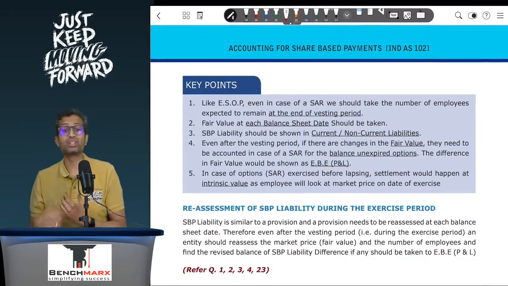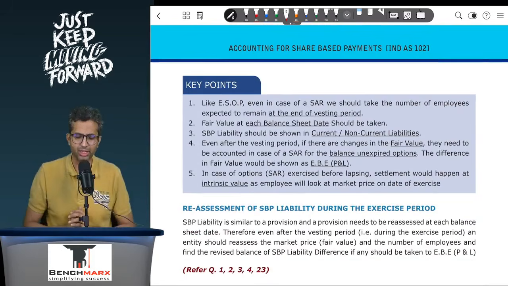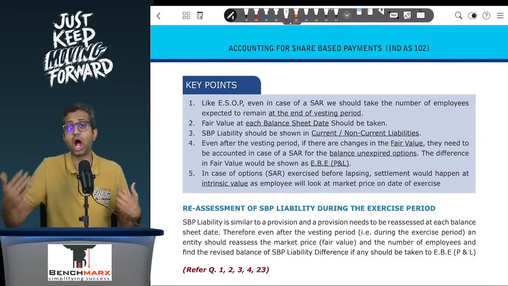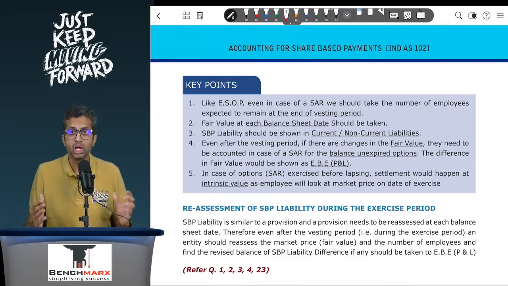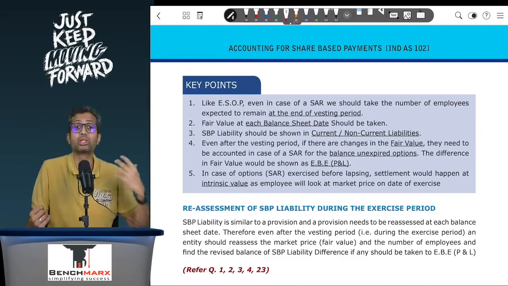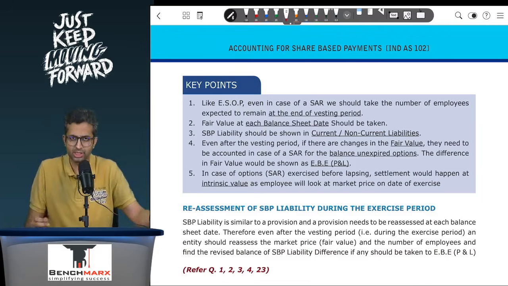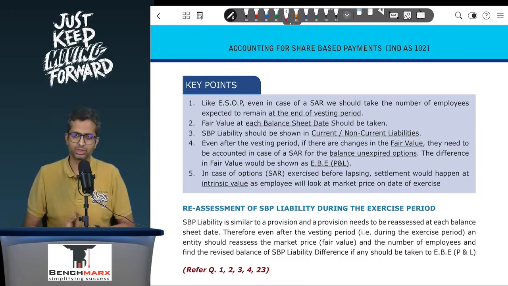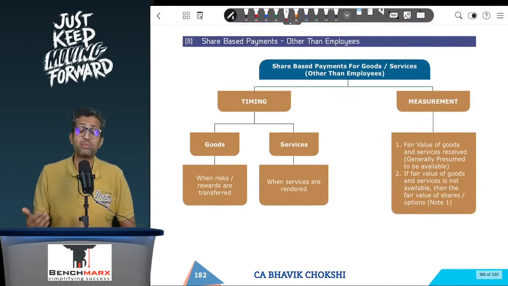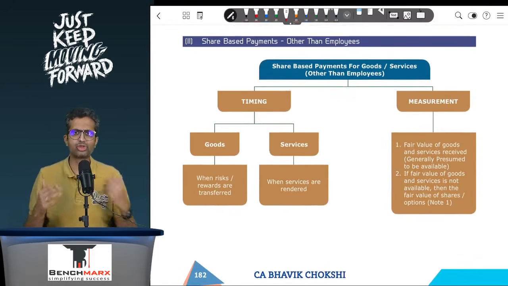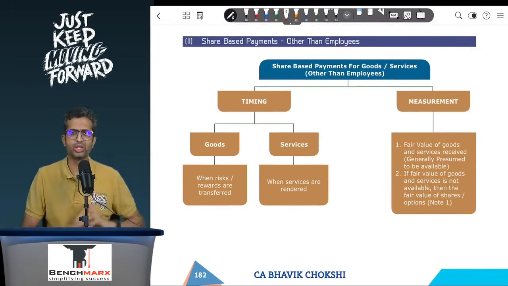One needs to remember that you need to reassess the SBP liability at each balance sheet date during the vesting period and even after the vesting period during the exercise period, based on the fair value at each balance sheet date and based on the number of options that are expected to be exercised ultimately at each balance sheet date. Okay, next you have share-based payments other than employees. So when you look at share-based payments other than employees, you will have 2 things.